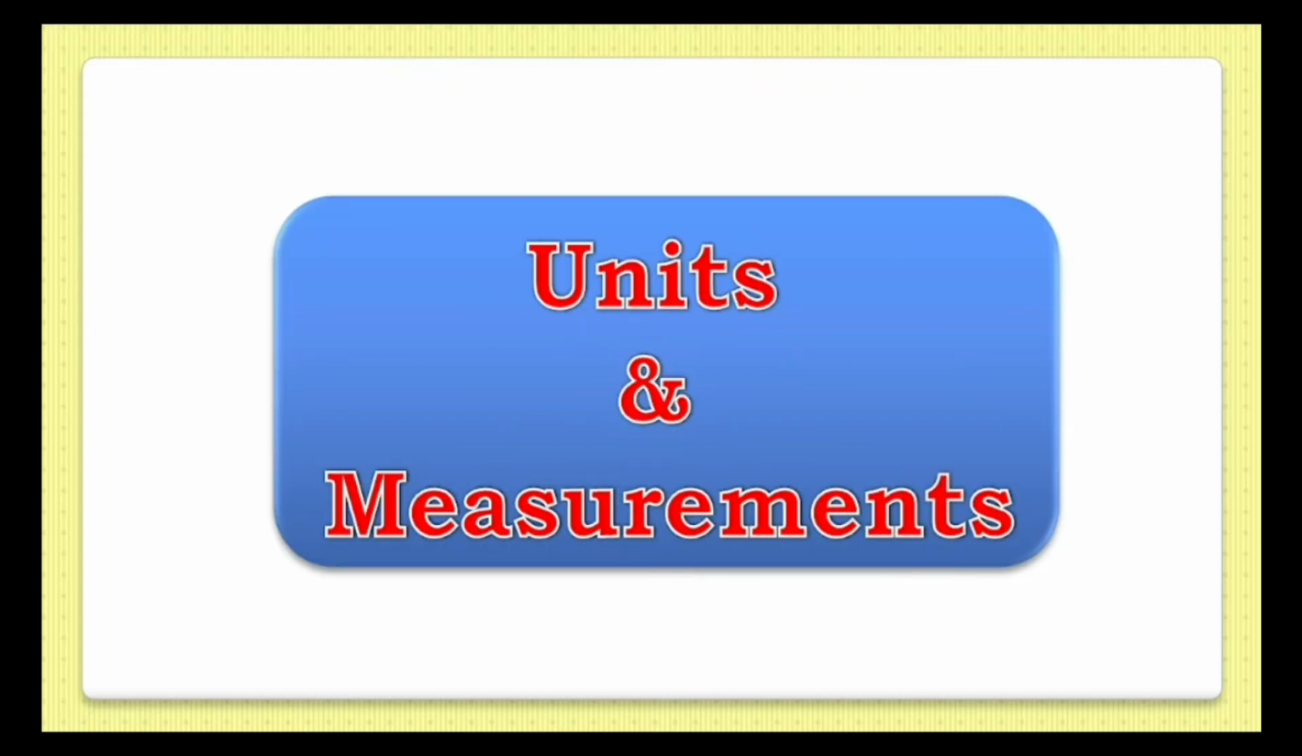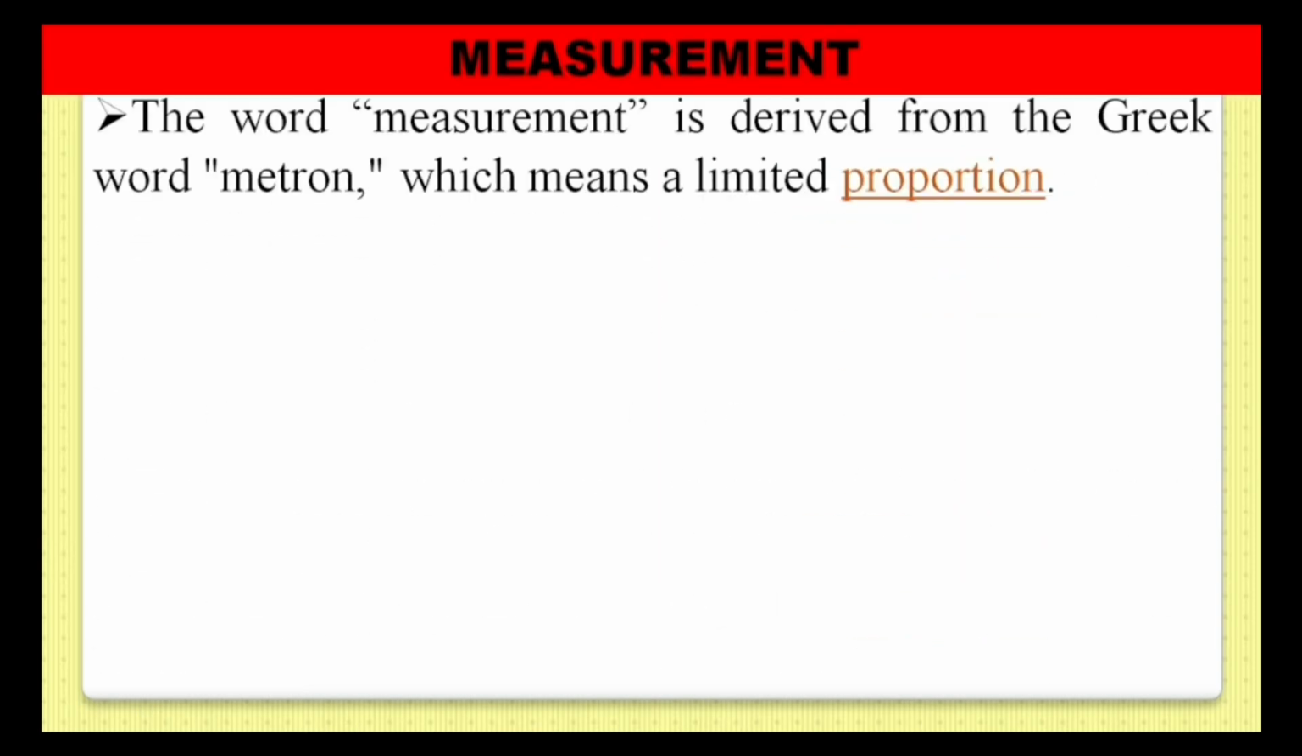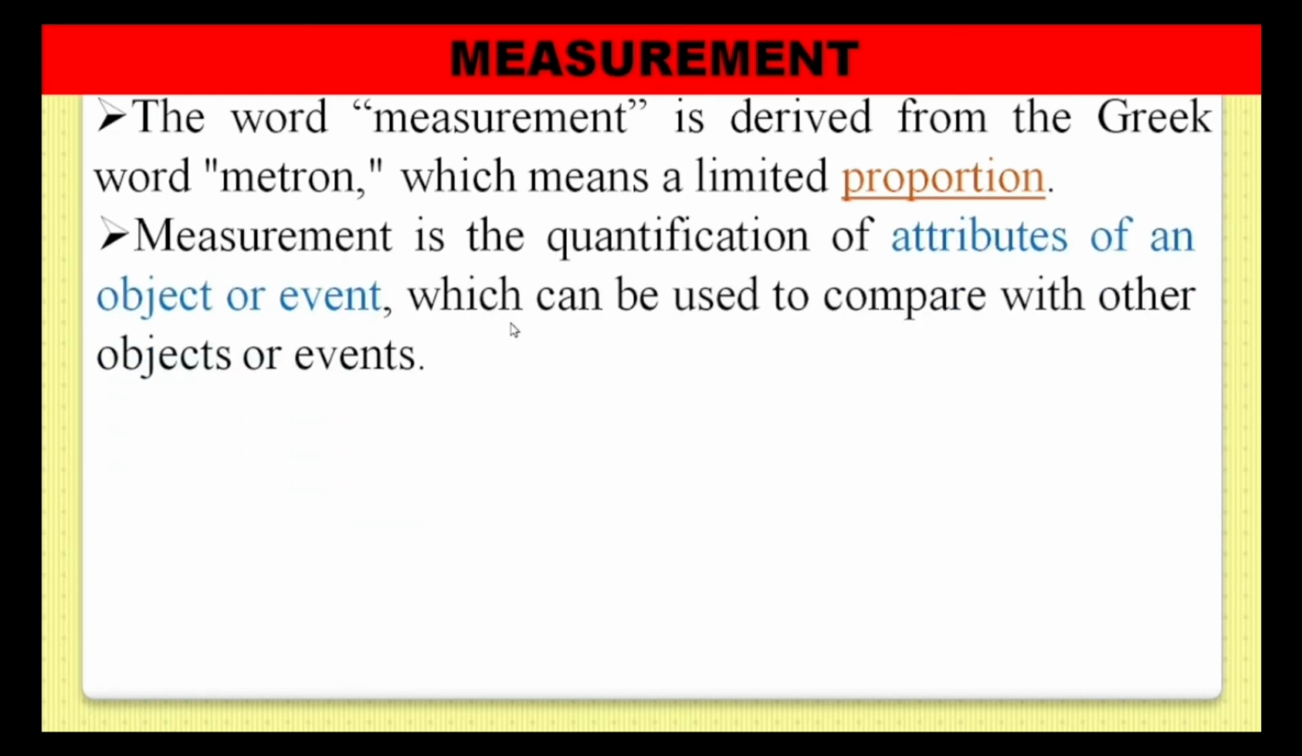What is units, what is measurements, and why do we need to measure anything? So first we see measurement. The word measurement is derived from the Greek word metron, which means a limited proportion. Measurement is the quantification of attributes of an object or event which can be used to compare with other objects or events. That means measurement is the quantification of the attributes of any object or event, which can be used to compare with other objects